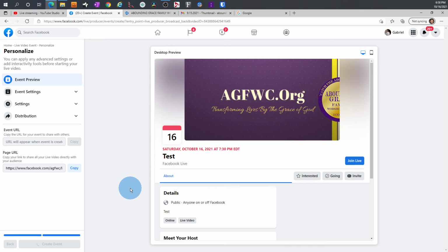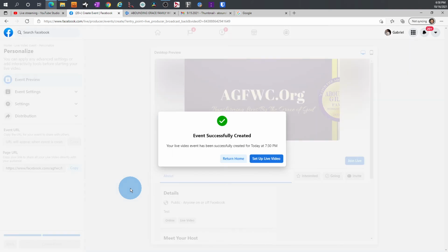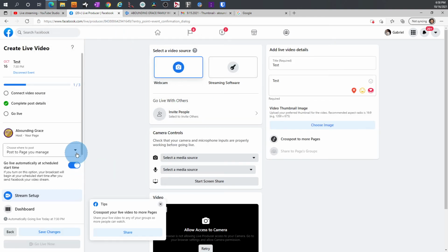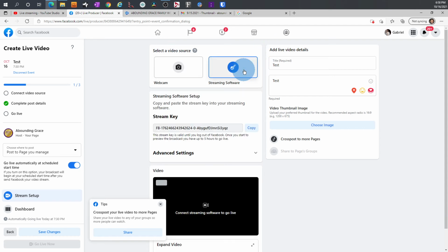And we'll wait on it. You'll see this box here. And what you want to do is click set up live video. This is important. You want to click set up live video. When it comes to this page, up at the top, you want to select your source. Right now it defaults to webcam. You don't want webcam. You want to click stream software.